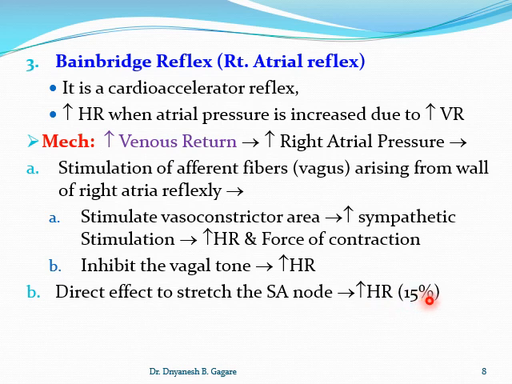About 15% of the heart rate increase is by direct stretching due to the more accumulation of blood in increased venous return. So this reflex is called the Bainbridge reflex, and it increases heart rate, particularly in increased venous return. Okay students, now we'll continue.